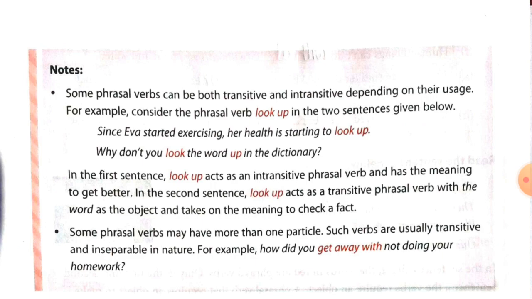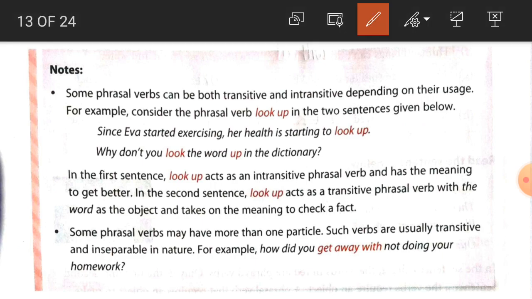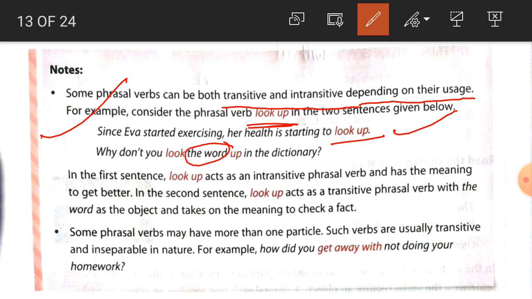Now students, some phrasal verbs can be transitive or intransitive depending on their use. For example, consider the phrasal verb look up in two sentences. First sentence: since Eva started exercising, her health is starting to look up. Here there is no object. Second sentence: why don't you look the word up in the dictionary? So here the word is the object.